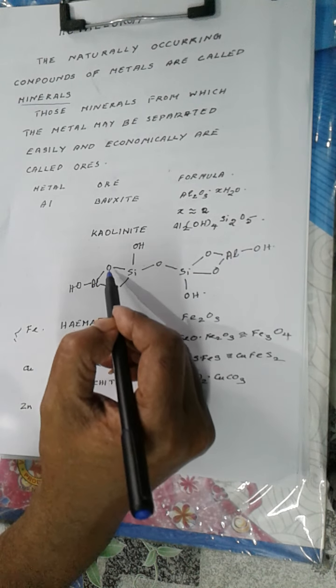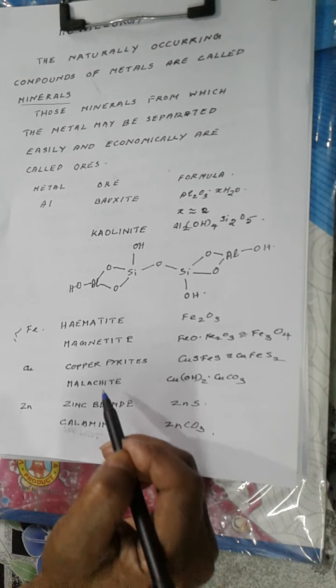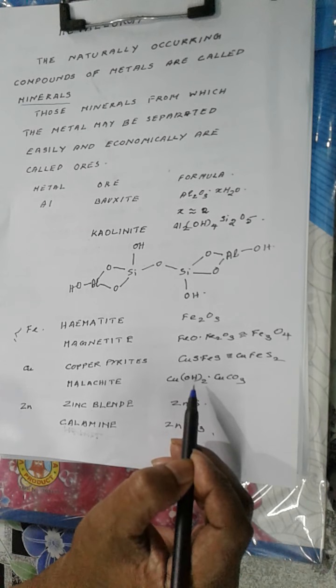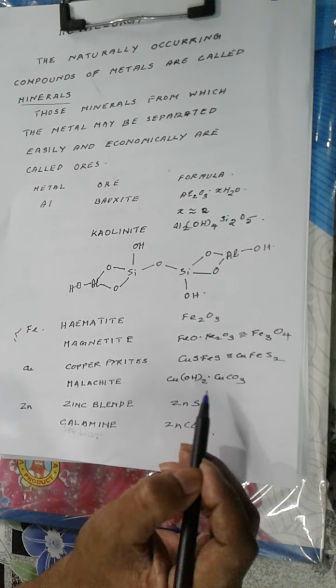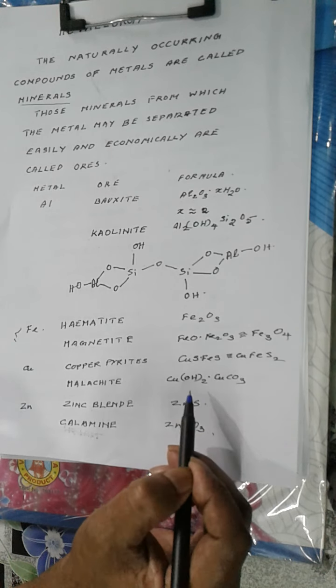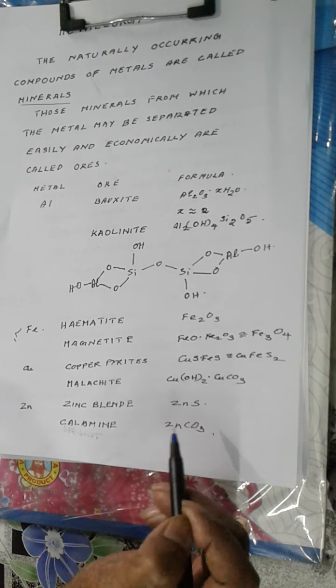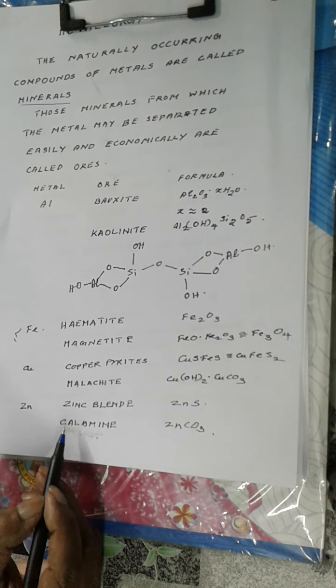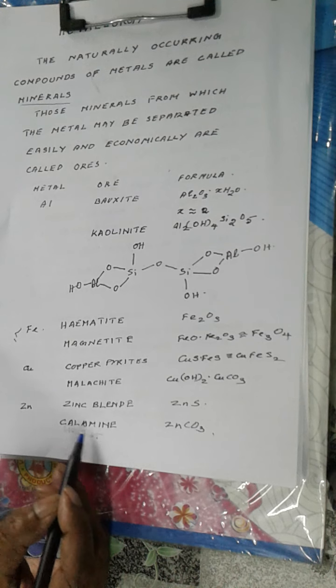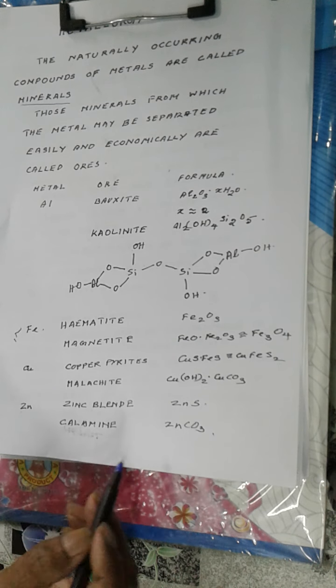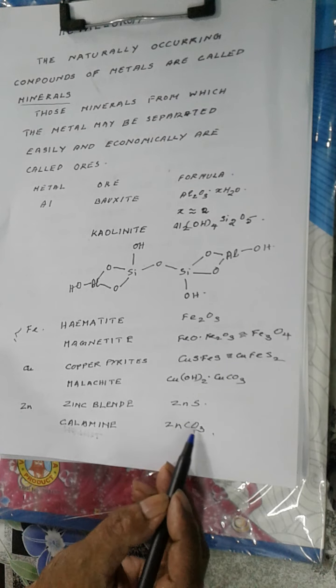And malachite is also a mixed compound of hydroxide and carbonate of copper. It is also called basic copper carbonate because copper hydroxide is basic. Now for zinc, the main ore is zinc blende, ZnS. And another ore is calamine, that is zinc carbonate chemically.